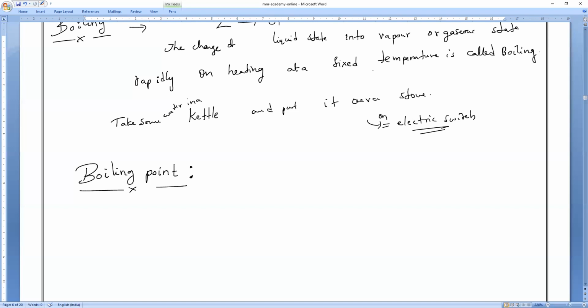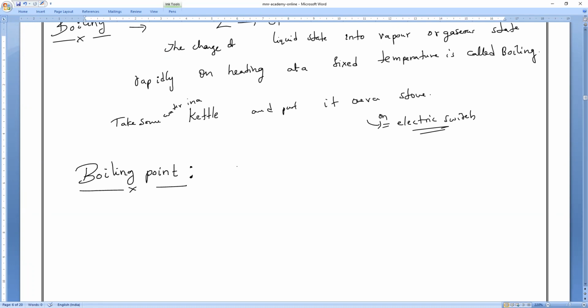Now we are talking about temperature. Then what remains? Pressure. But what pressure? Atmospheric pressure. Understand? What is the value of atmospheric pressure? 10 power 5 pascals, which is equal to how many ATMs? 1 ATM. Write it.